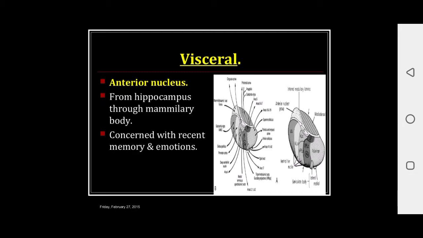So the anterior group of nuclei is responsible for control of emotion and recent memory.